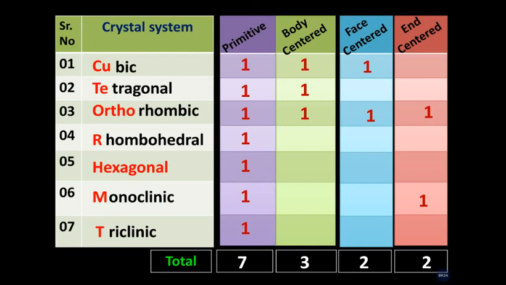As primitive unit cells are present in all 7 crystal systems, its total becomes 7. Body-centered are present only in cubic, tetragonal and orthorhombic, its total becomes 3. And face-centered is present in cubic and orthorhombic only, therefore its total becomes 2. And end-centered is present in orthorhombic as well as in monoclinic, its sum becomes 2. Therefore the total of all the figures becomes 14, and this 14 is nothing but the 14 Bravais lattices.